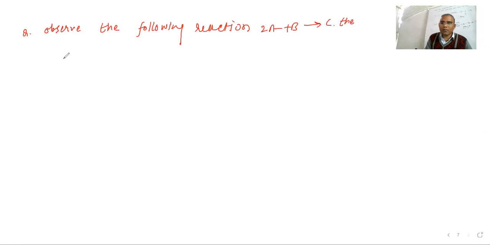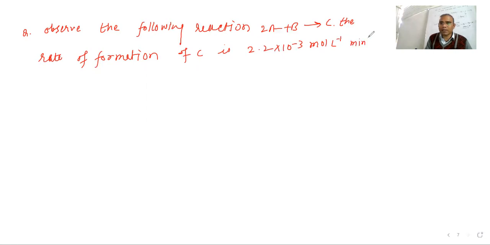They are saying observe the following reaction: 2A plus B goes to C. The rate of formation of C, which means rate of appearance, is 2.2 into 10 power minus 3 mole per liter per minute.